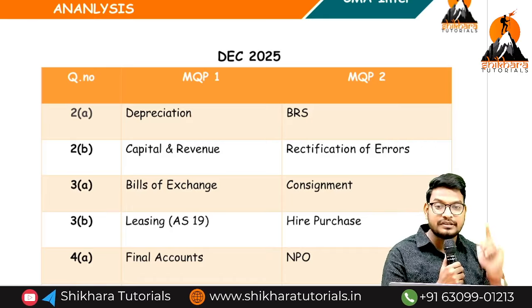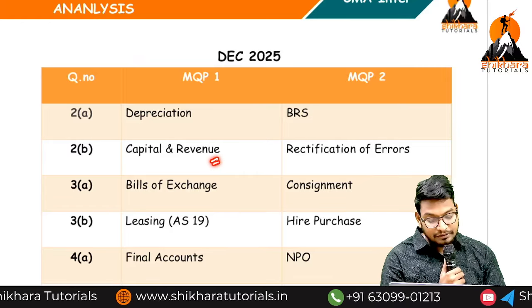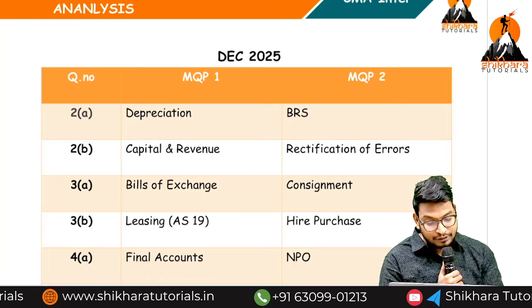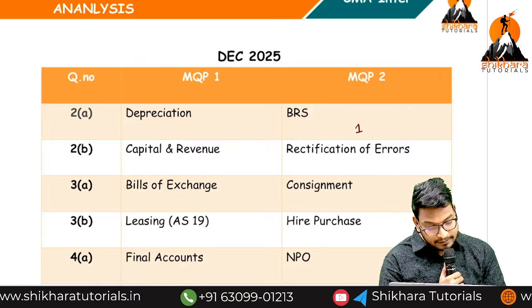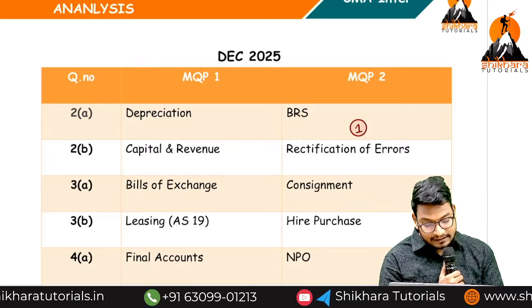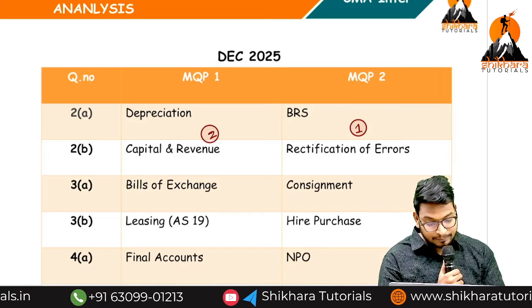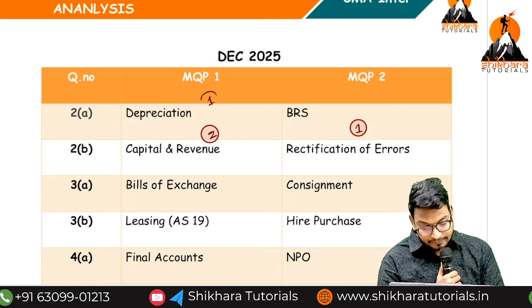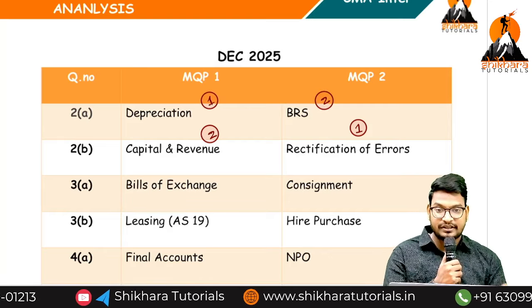From these two topics, one topic must and should they will ask in the examination. Capital and revenue and rectification of errors. So first preference, from my perspective, they will give the rectification of errors, and second preference is capital and revenue transactions. Here, the first preference is depreciation, and second preference is BRS. These are my preferences, sir.